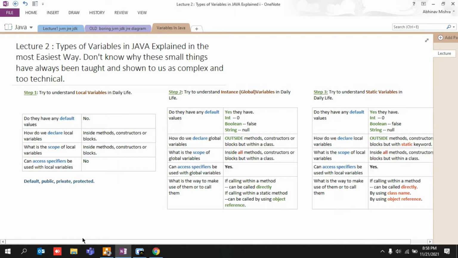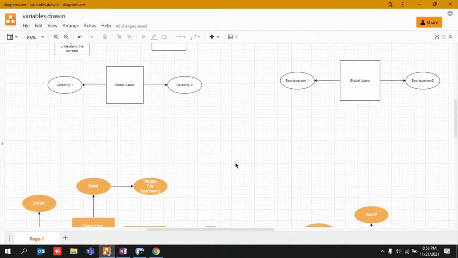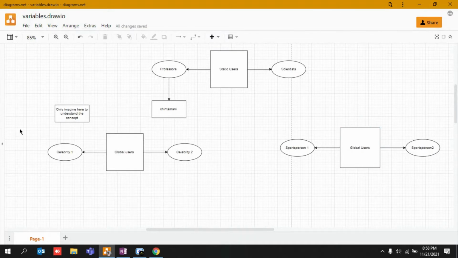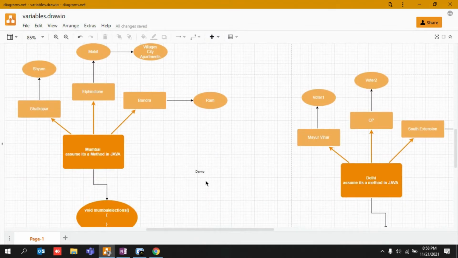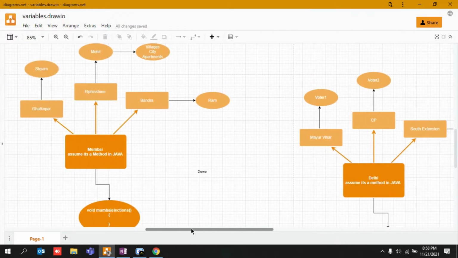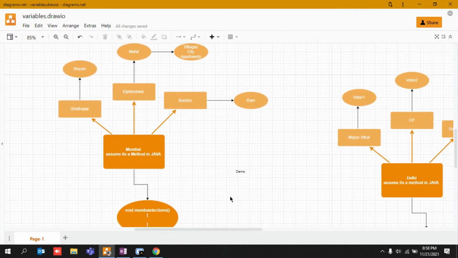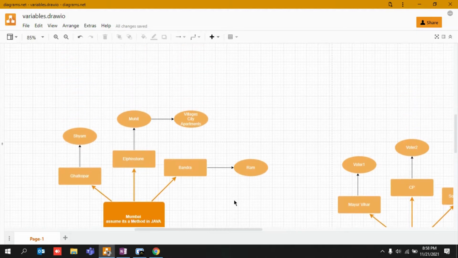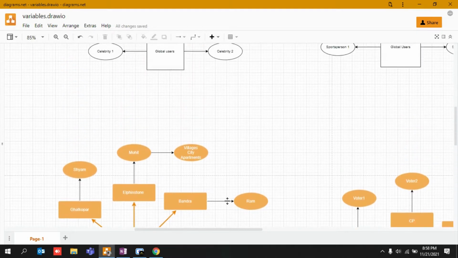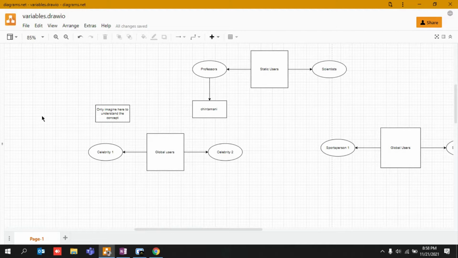Okay, so guys, this was all about my lecture 2, in which I have tried to explain from the core of my heart what these variables are. Although they might sound like a stupidity kind of thing, what kind of examples I am giving over here, it will really help you understand, for those who are new and are not able to understand, and keep going back to Google and still not getting it, or going through YouTube channels, but even over there they are just explaining it by writing some code.